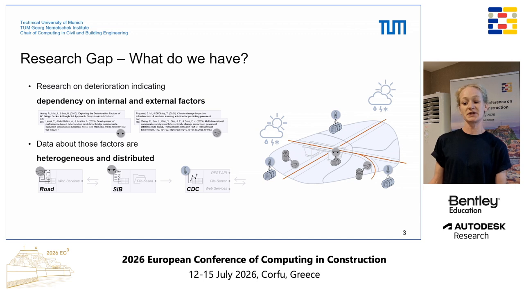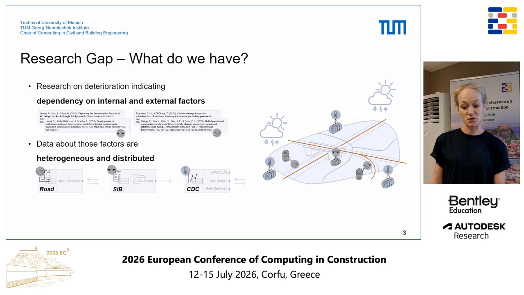If we look into real-world road infrastructure systems and how they are managed, we have to deal with a lot of heterogeneous distributed data sources. We see here the example of Germany that we also used for our case study. We have some road data that you can fetch through some web services. We have an asset management system, which is even worse. It only supports file-based data exchange. And then we have some climate data that we can fetch from the Climate Data Center, which provides a nice record of climate data from the last decades.